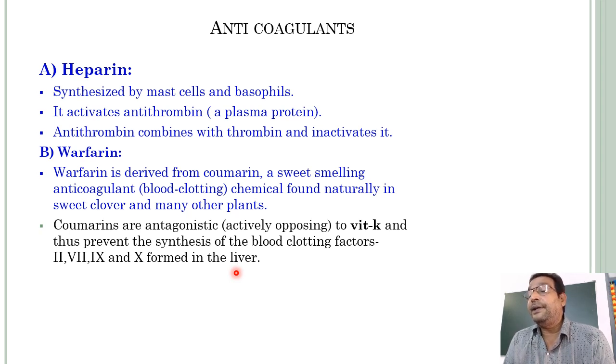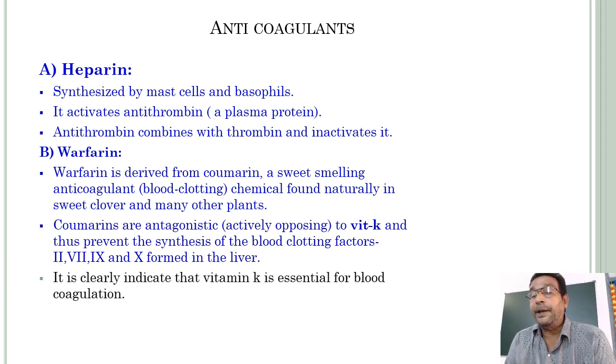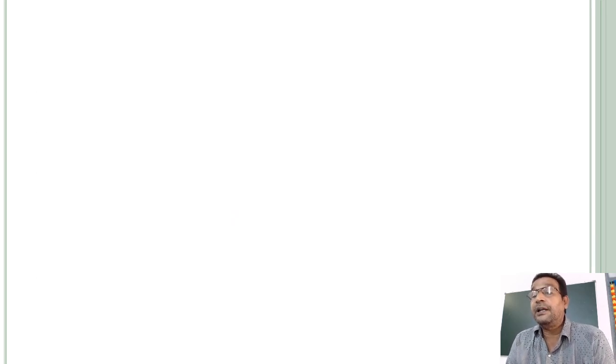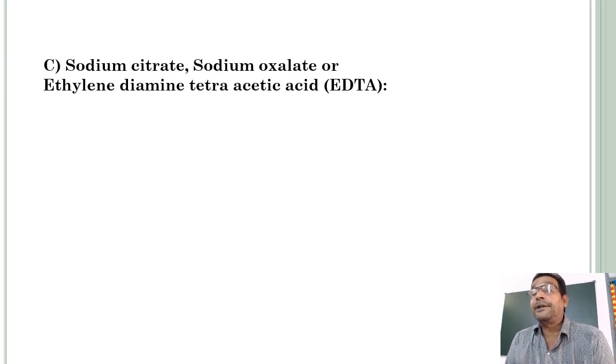So indirectly, vitamin K helps to synthesize these factors so that they are involved in blood coagulation. In such a way, vitamin K is very much essential. It is clearly indicated that vitamin K is essential for blood coagulation.